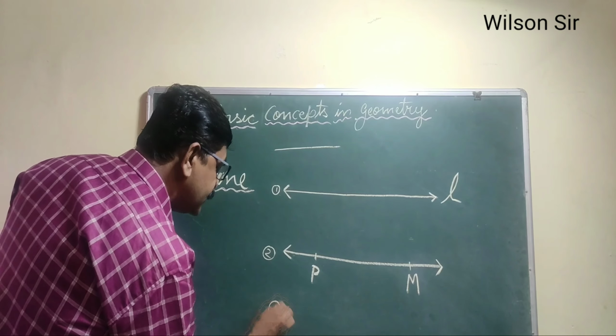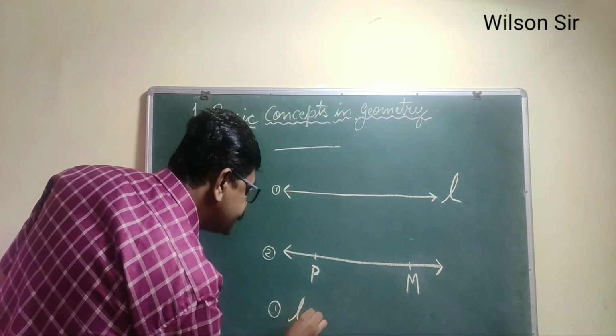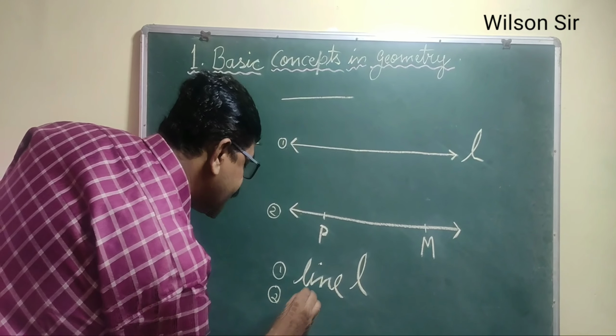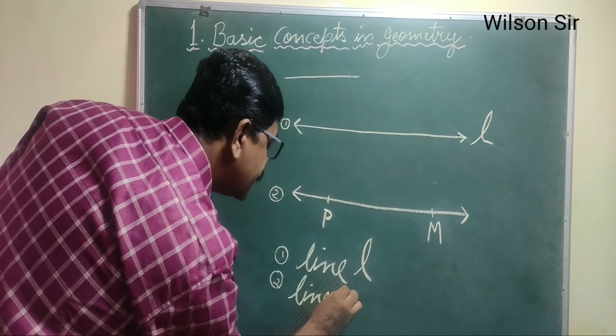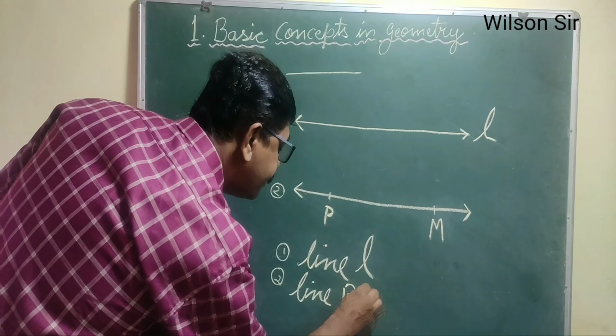So what is the first one? The first one is line L. And what is the second one? It is line PQ. So in this way you have to write a line.